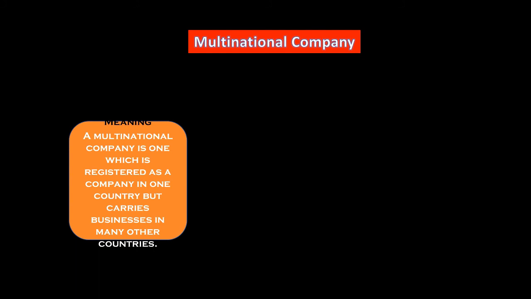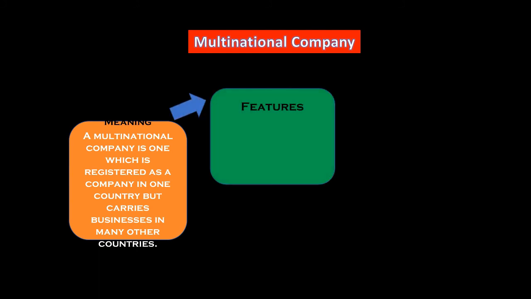So that is known as MNC, multinational company, because it has the business in many countries. Now let's check out its features. What are the features? Large size, of course, a company running in more than one country, its size has to be large, that is obvious. The second one is international operation, as the name suggests. There is no point to discuss this. And the last one is centralized control.